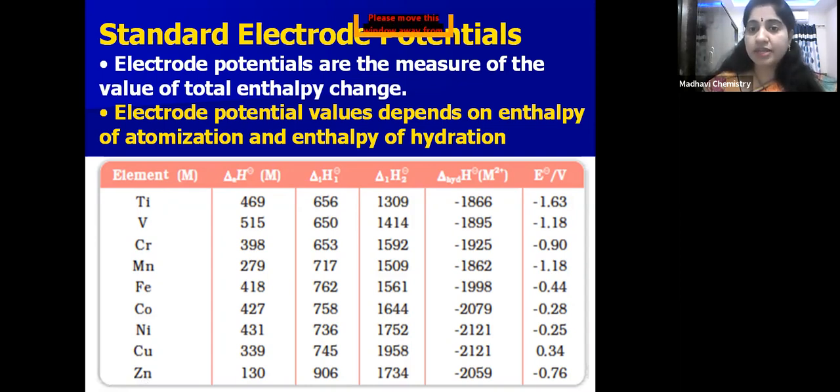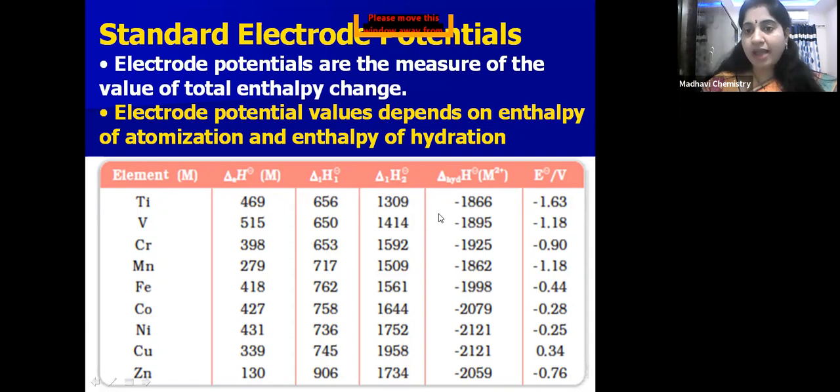And the second one is second ionization enthalpy. It is very high, because we have to remove an electron from a unipositive ion, so high energy is required. That's why atomization enthalpy, first ionization enthalpy and second ionization enthalpy are positive, whereas the hydration enthalpy is negative, because during hydration, energy is released. Because of that, these have negative values.